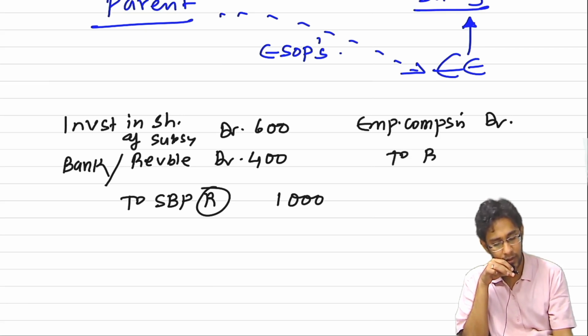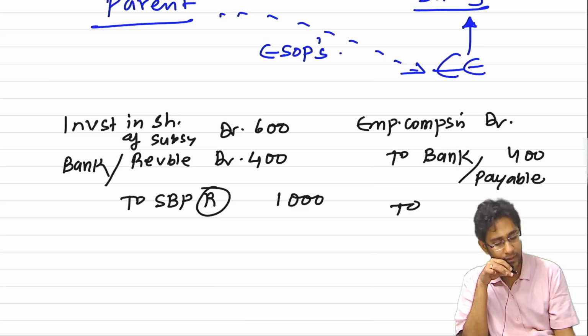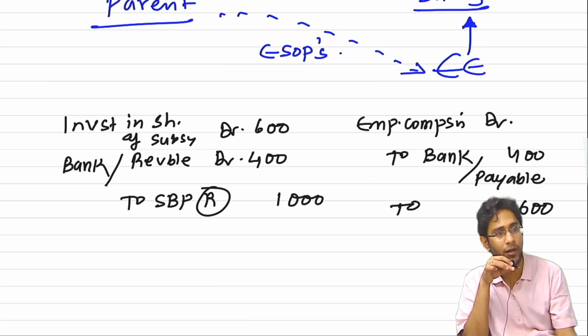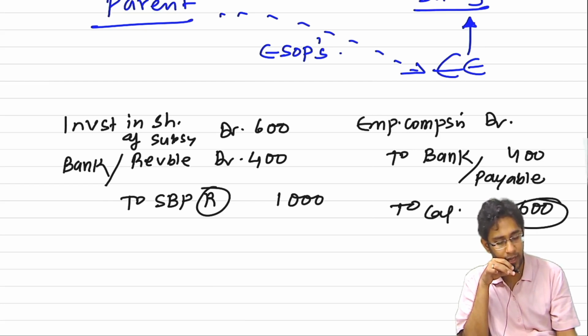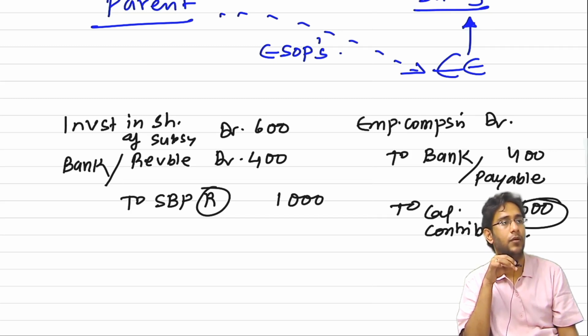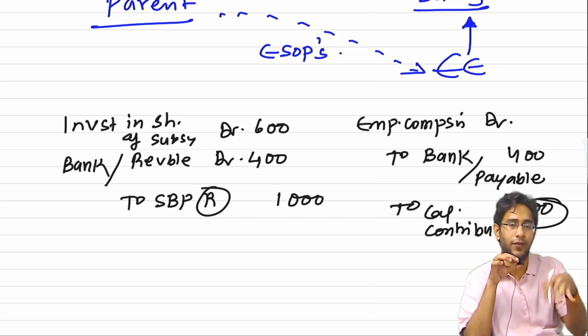Similarly, here, if I pay 400, or if I recognize a payable of 400, then the 600 I am enjoying is a benefit from my parent company. This will be accounted as a capital contribution from the parent. Right, sir? Same story, now you tell me the reverse.